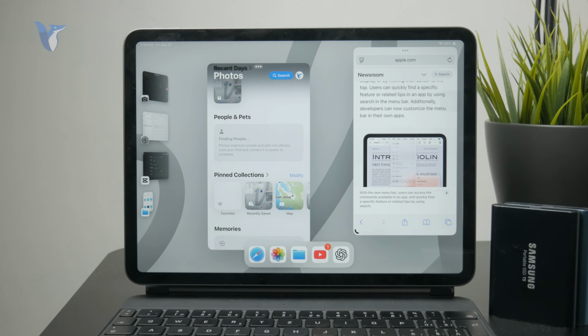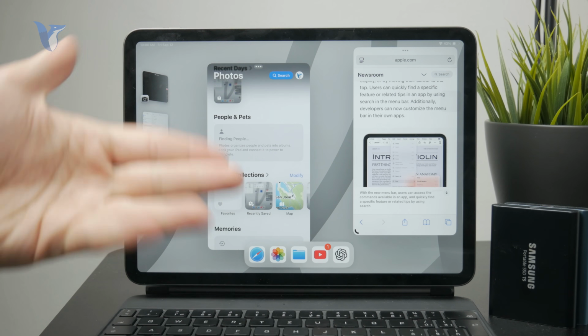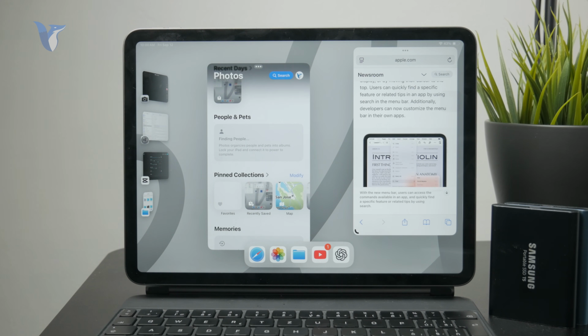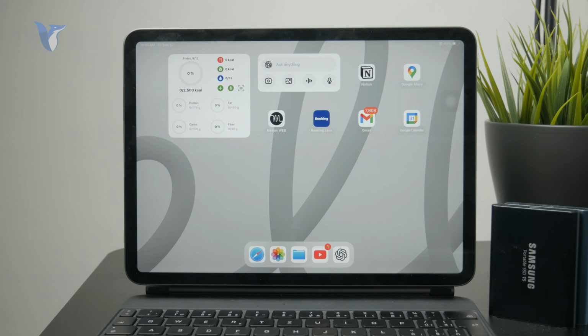Right. So the cool thing about the iPad, of course, is that it can blend the usage of the touchscreen and the other features as well. So this makes it a very powerful combination. But yeah, these are the things, or how you can actually make the iPad more like a computer.